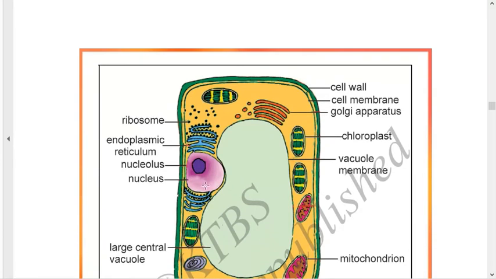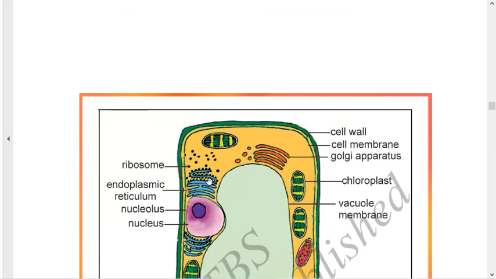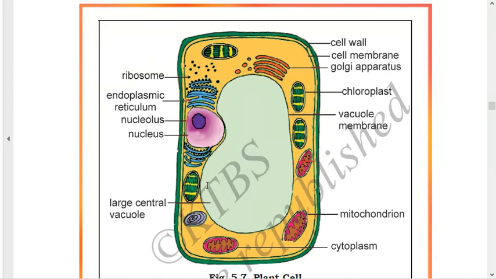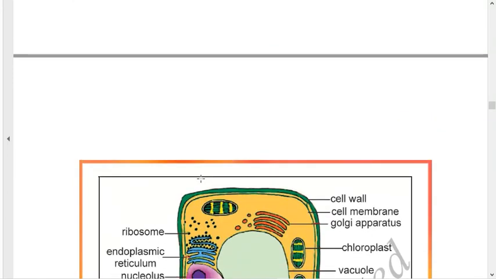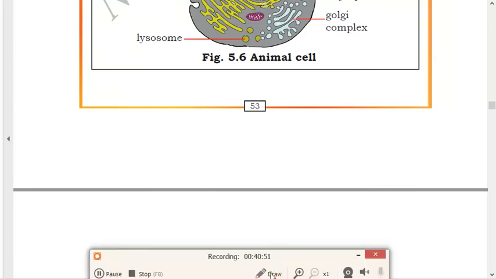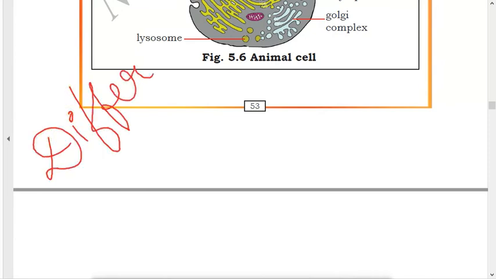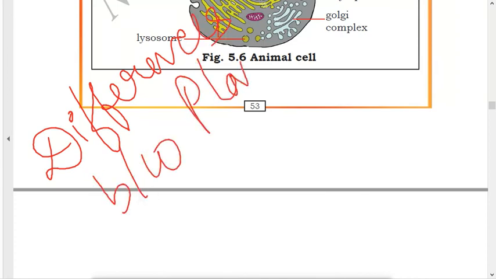So there are many differences between animal cells and plant cells. You should practice the diagram of the plant cell and animal cell one or two times. If you practice, it will be easy for you to draw. Next, one more question I have told you from this is the differences between plant cells and animal cells. This question usually comes: write the differences between the plant cell and the animal cell.